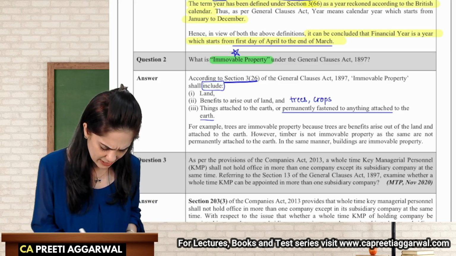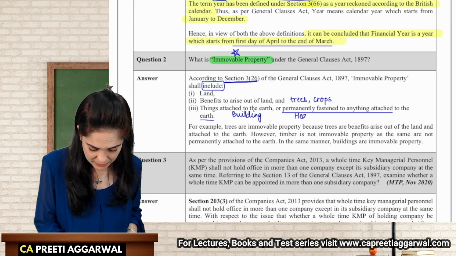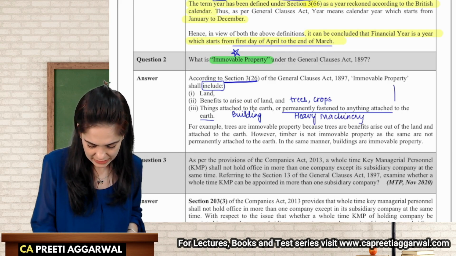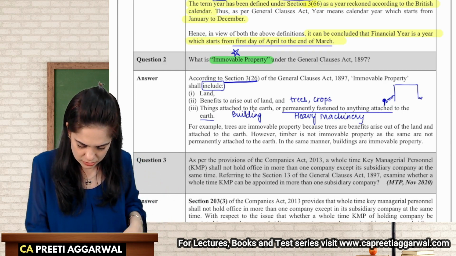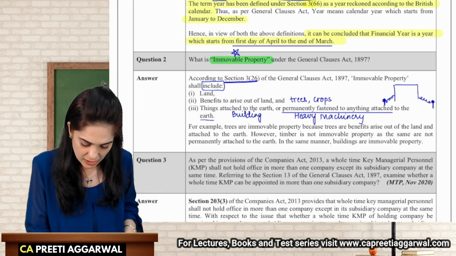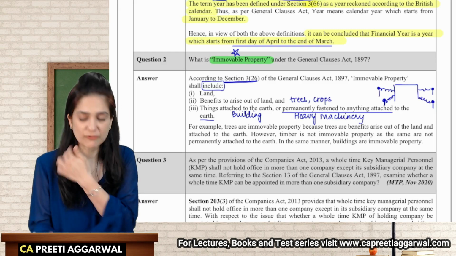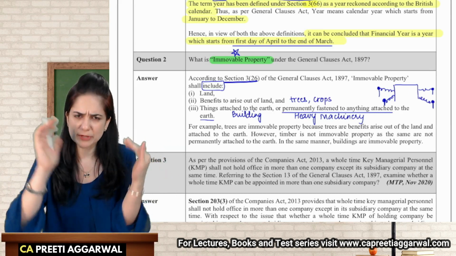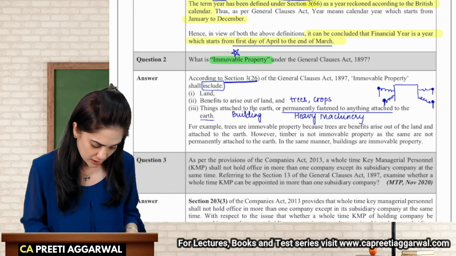So this can be building, okay, or very heavy machinery. Now let's say that there is a machine. Okay, this is a machine and it is chained to things which are permanently fastened on earth. So these are the chains, and then everything is properly chained. Why? Because the machine is a very heavy machinery, it vibrates, it may move with this vibration, so we don't want it to move. So there is a commissioning, and properly we commission the machinery. So things which are attached.